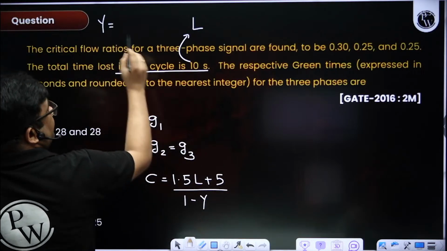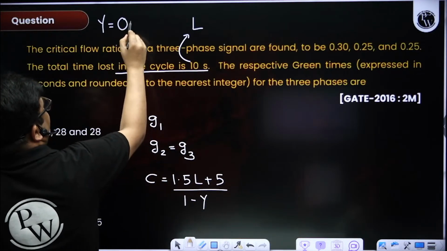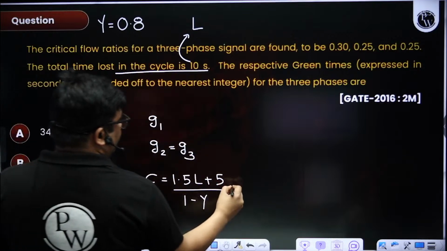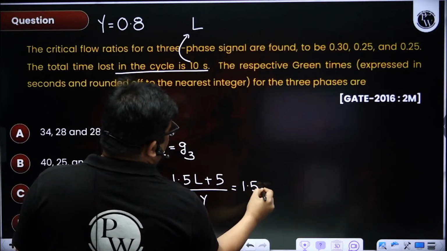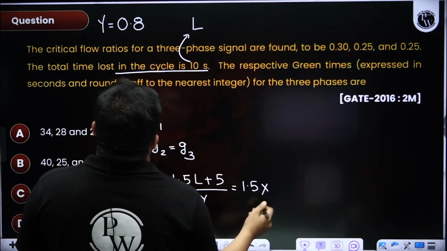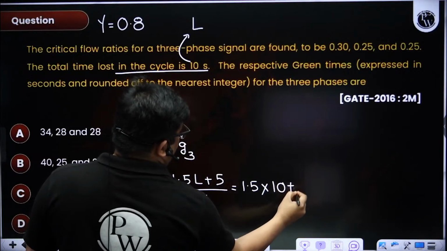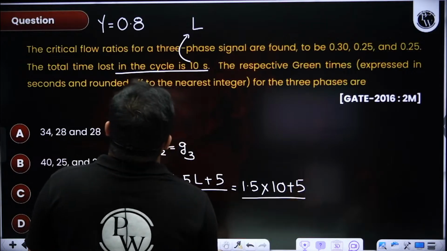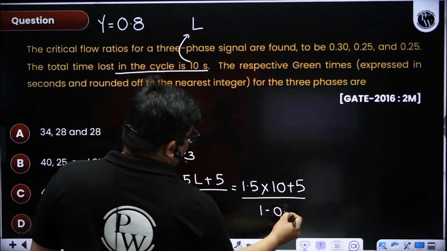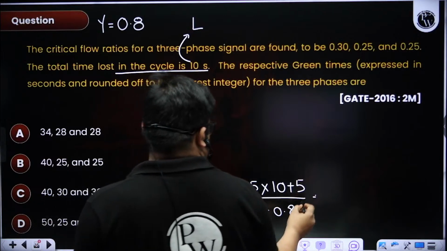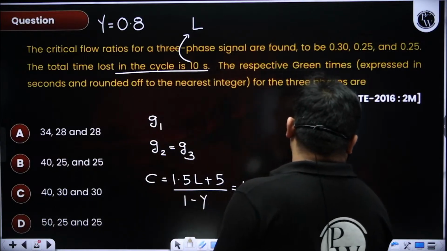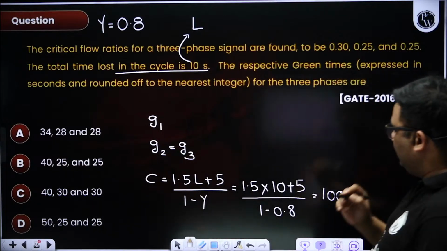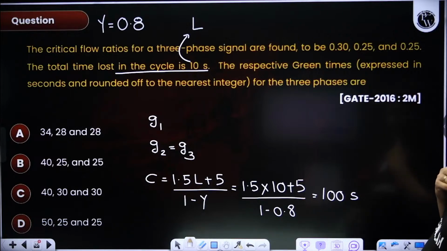I will add all of them: 0.5, 0.8. So it will be 1.5 into the total lost time 10, plus 5, divided by 1 minus 0.8, so 0.2. So 15 plus 5 is 20, by 0.2, that is 100 seconds. The cycle length is 100 seconds.